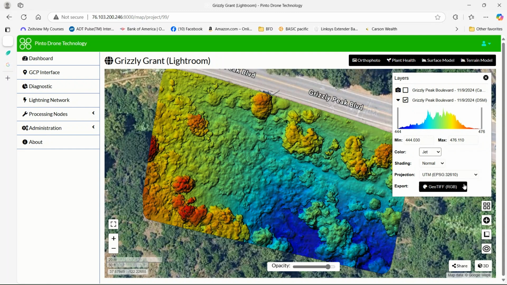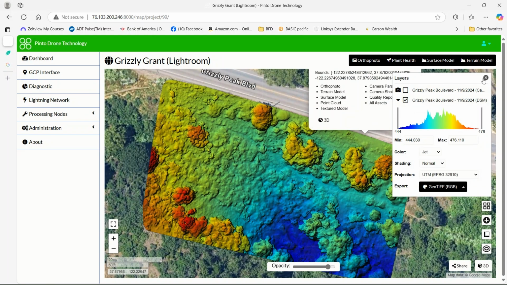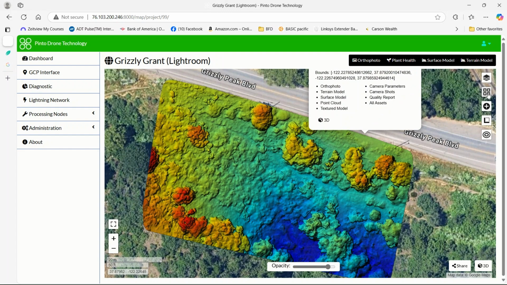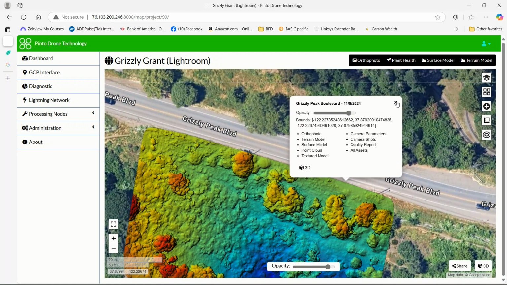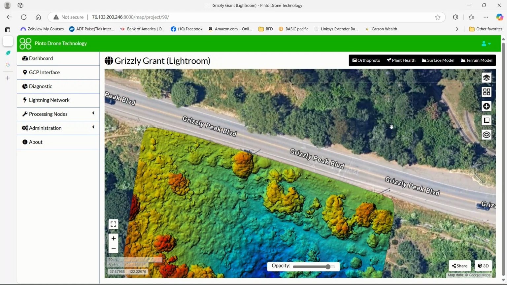Again, the surface models have all the same utility. You can export here. You can change the base map. You can measure, add contours, change the opacity, look at it in big screen, and you can export all of the assets here. So let's move on to the terrain model.